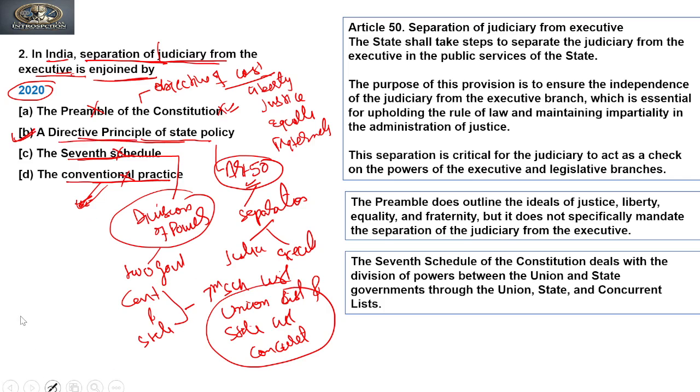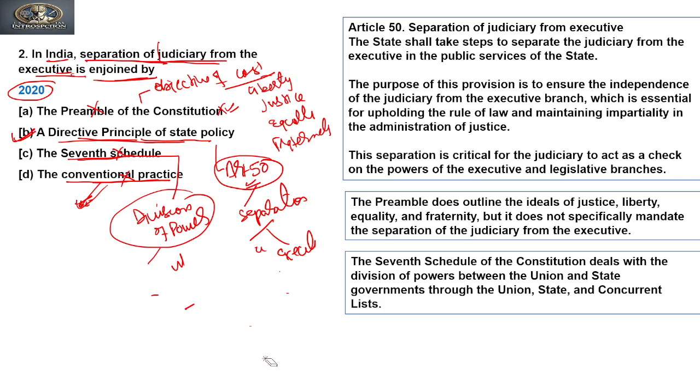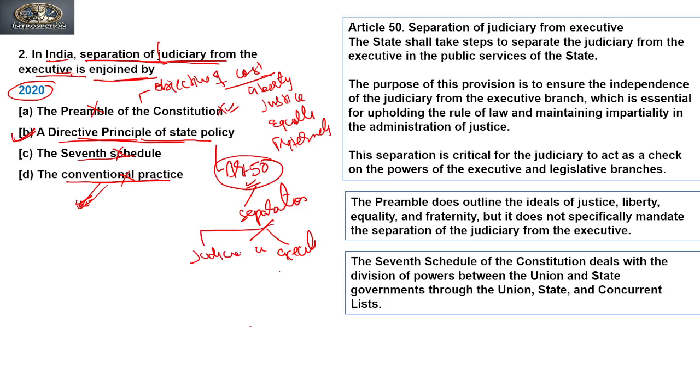Now, to understand this in a very elaborate manner, we can see one of the judgments of the Supreme Court on the NJAC Act. If you remember, through the 99th Constitutional Amendment Act, the government came up with the NJAC Act, the National Judicial Appointments Commission.